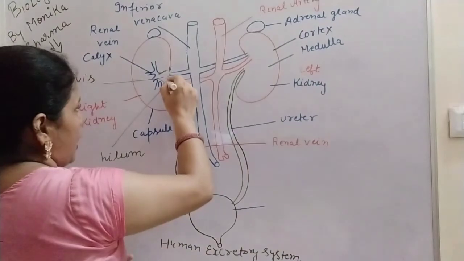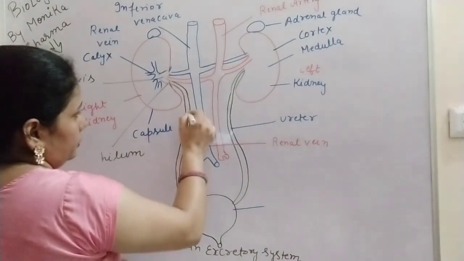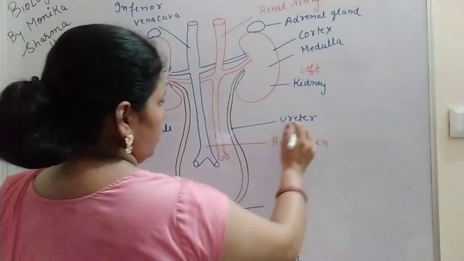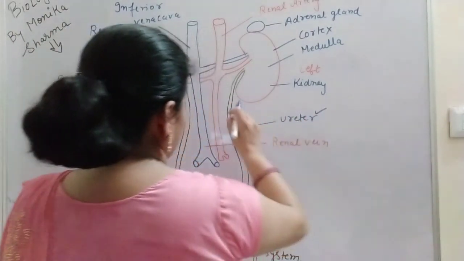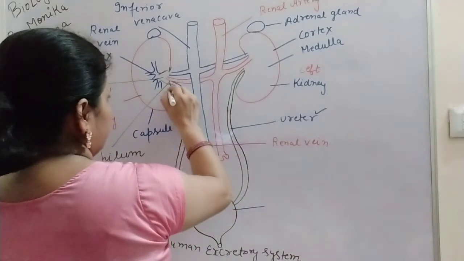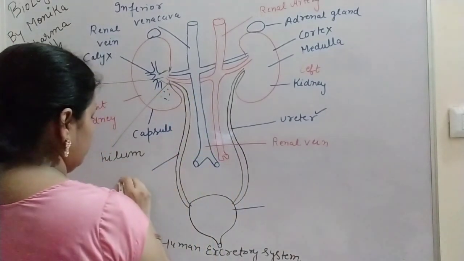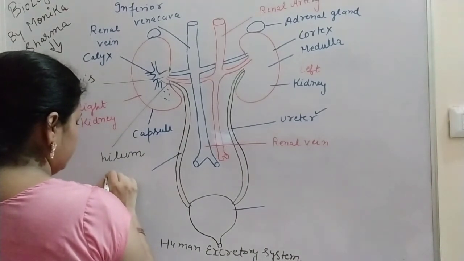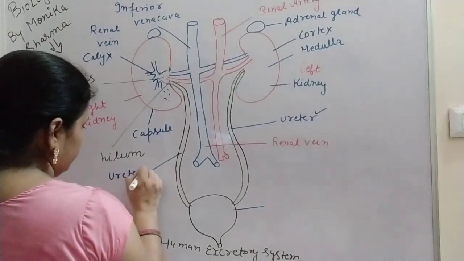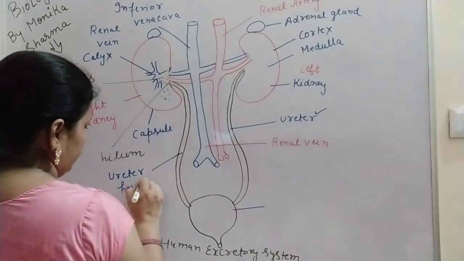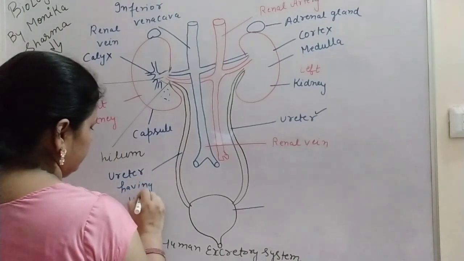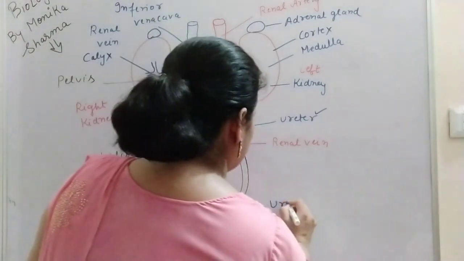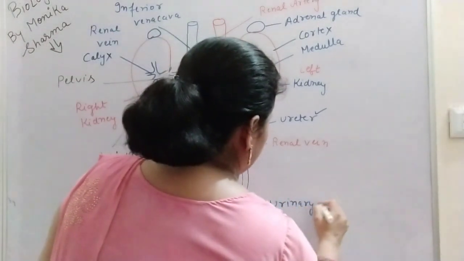Now from the hilum region of the kidney, two tubes are extending, and these tubes are known as the ureters. These two tubes collect the final urine. The ureter carries urine, and then this urine is collected into the urinary bladder.